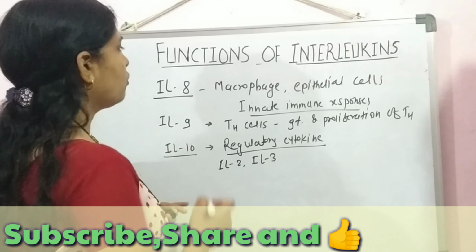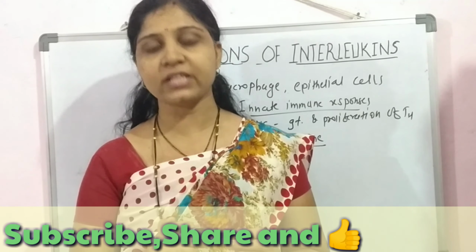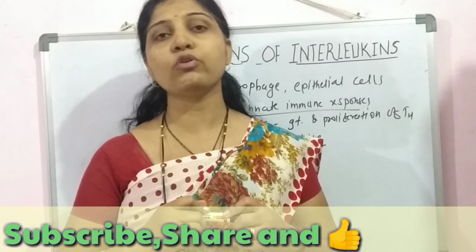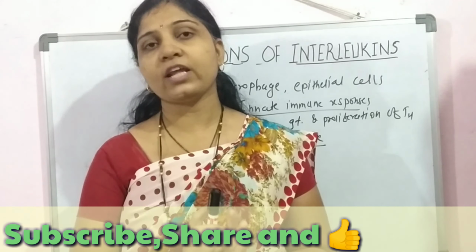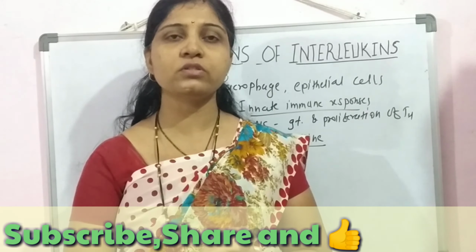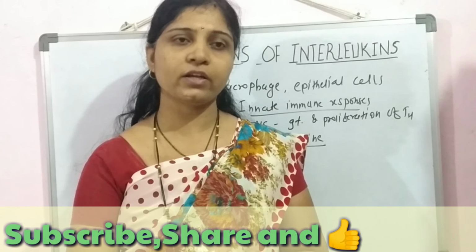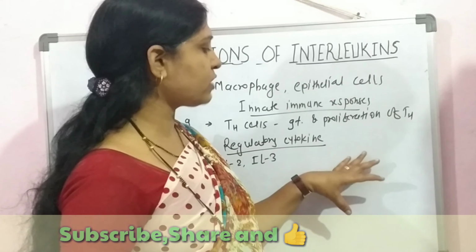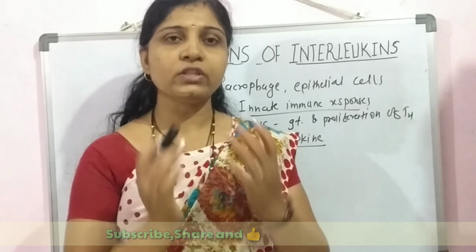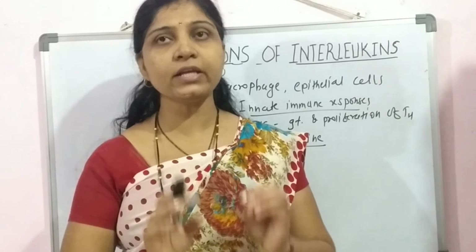So these are the functions of the different types of interleukins, which play an important role in the regulation of the immune responses. Now there are again different types of cytokines, that is the interferons. These are present, that is interferon gamma, interferon beta, then the tumor growth factor. These different types of interferons or cytokines remain. So in the next lecture we will discuss the functions of the other remaining cytokines.